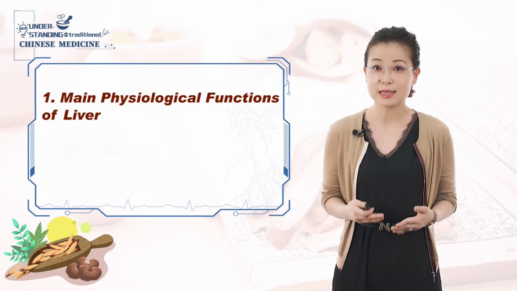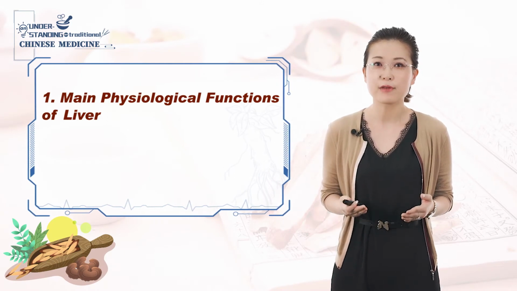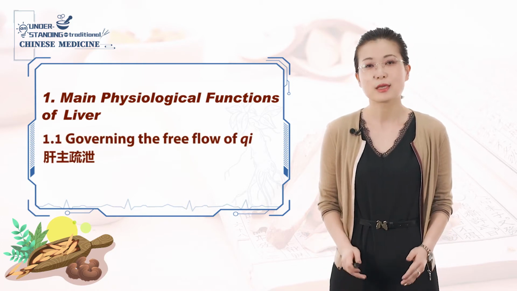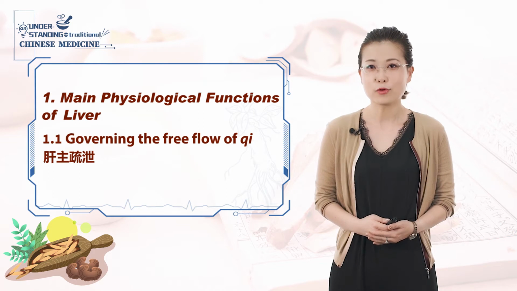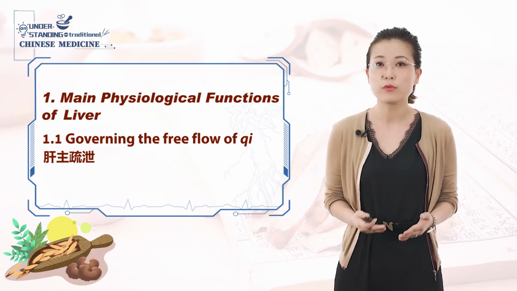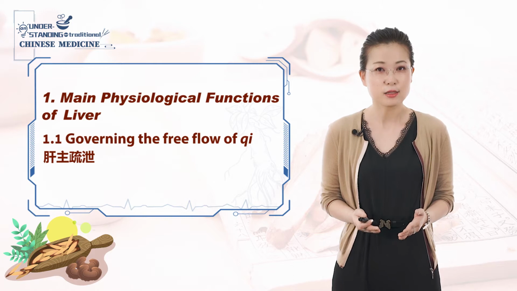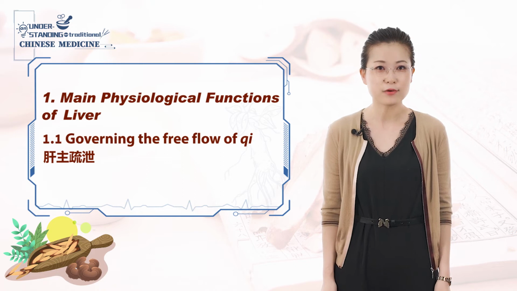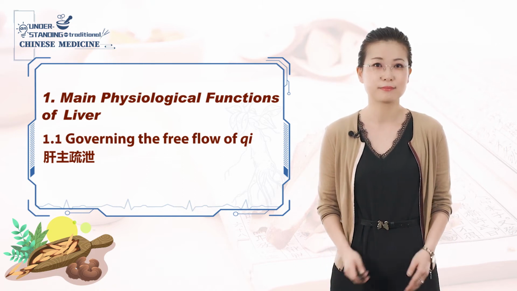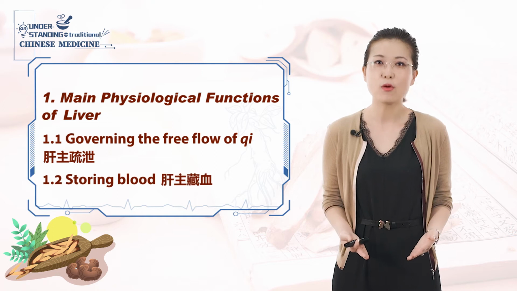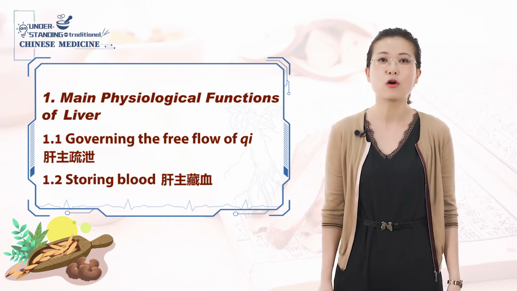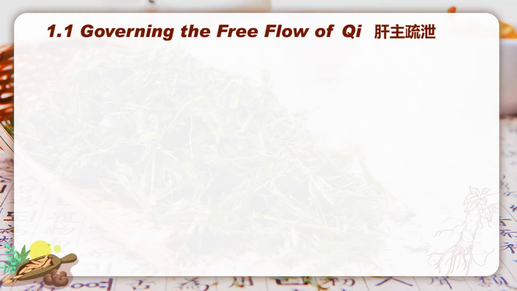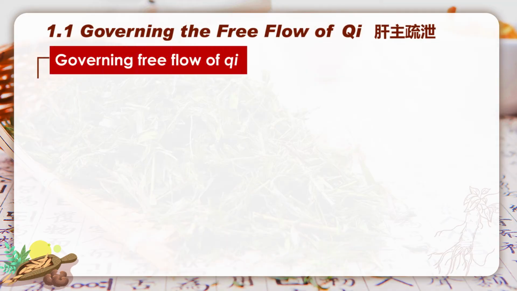This unyielding nature is mainly reflected in its function of governing the free flow of qi, 肝主疏泄. In other words, liver qi should move smoothly so as to maintain the free flow of qi of the whole body. Otherwise, stagnation of liver qi may easily take place. Another very important function of liver is to store blood, 肝主藏血.